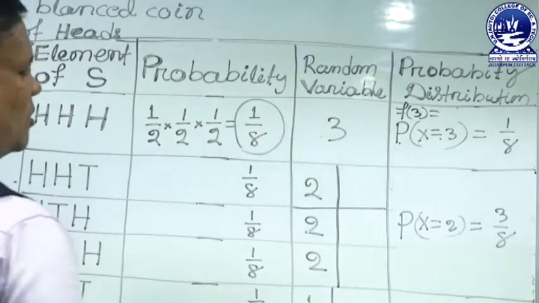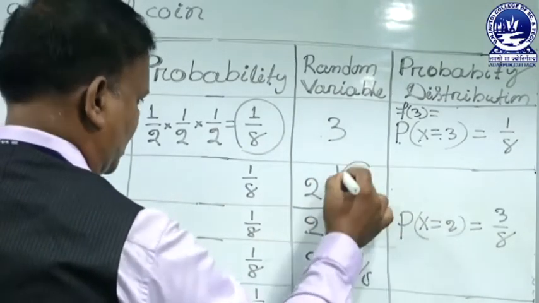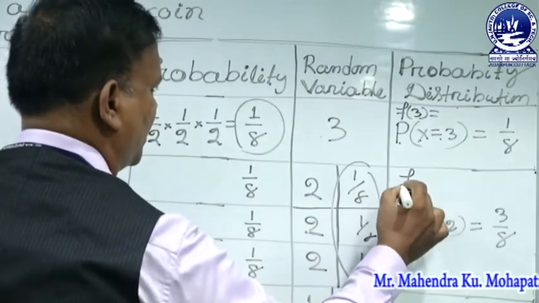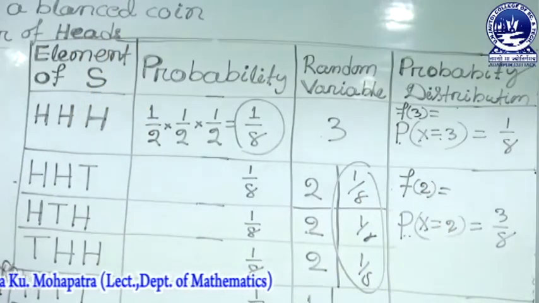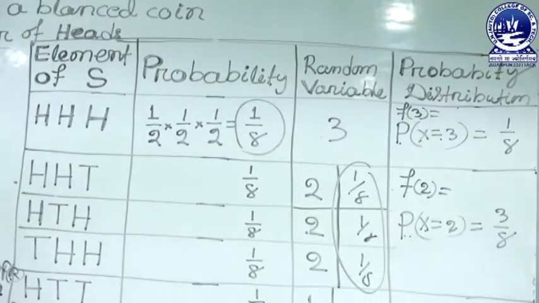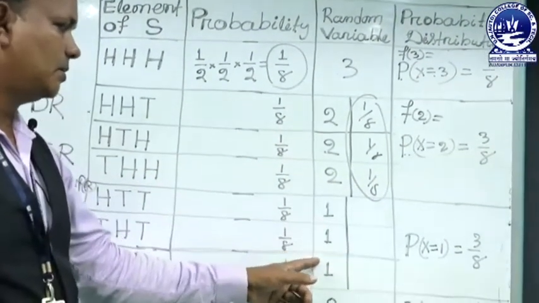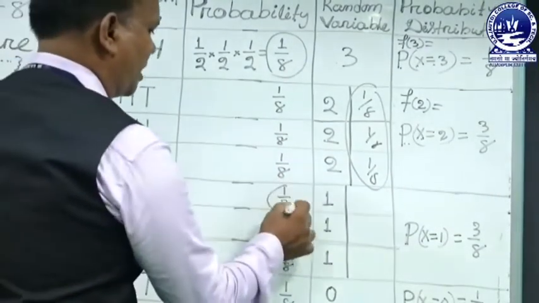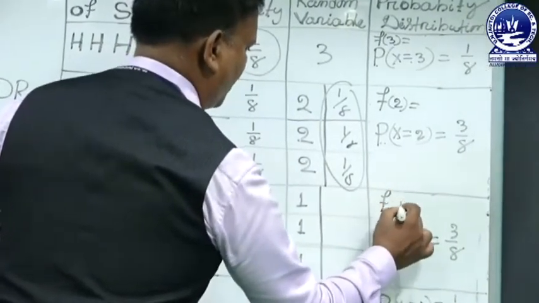For X equal to 2, the probability distribution f of 2 is equal to the probability of X equal to 2, which is 1 by 8 plus 1 by 8 plus 1 by 8, so 3 by 8. In the third case, if the random variable is 1, that means 1 head, the probability is also the sum of 1 by 8 plus 1 by 8 plus 1 by 8, so 3 by 8. That means f of 1.